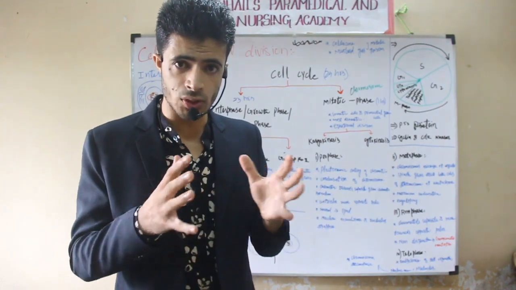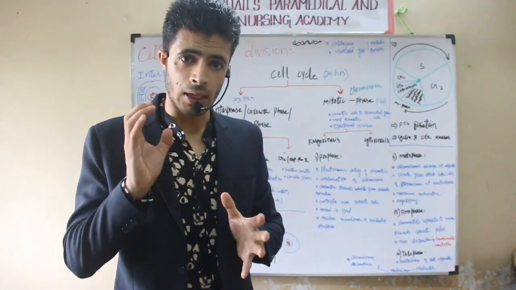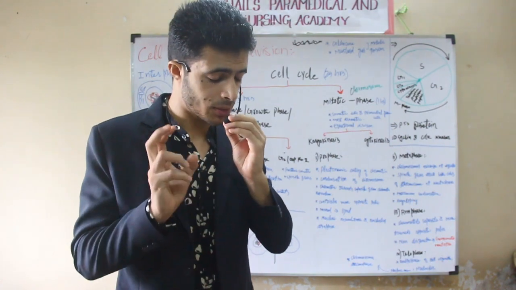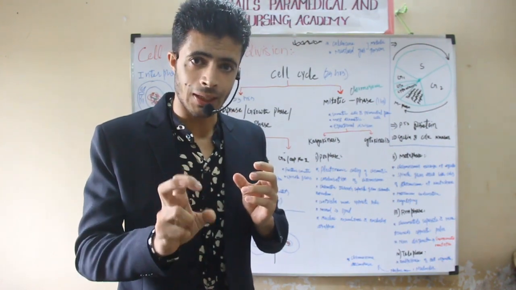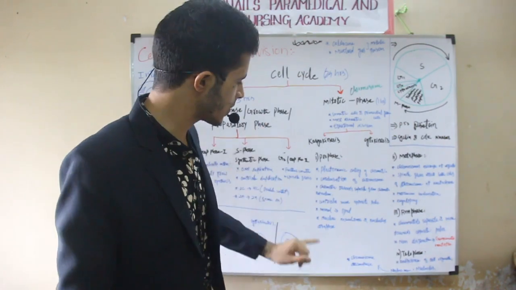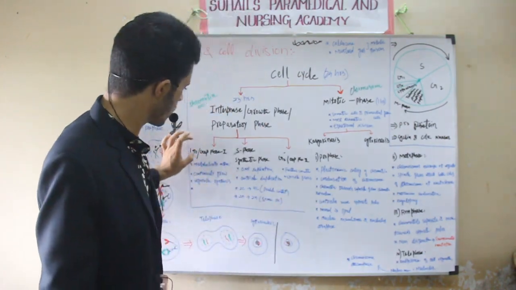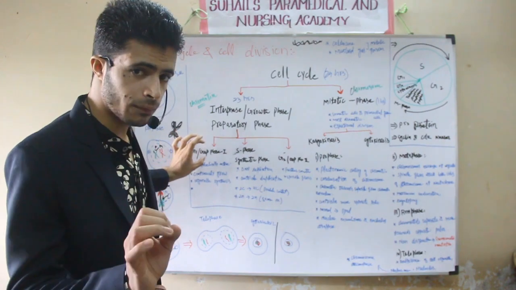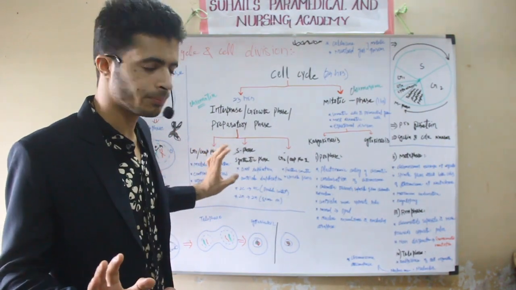The cell will increase its RNA. The cell will be transcriptionally and translationally active. This is called the G1 phase, also called the gap phase first.